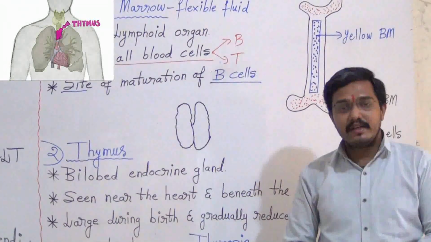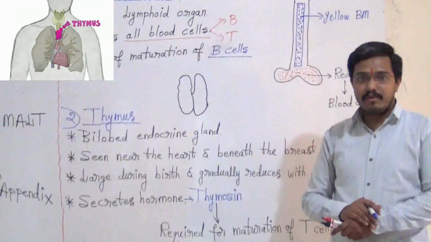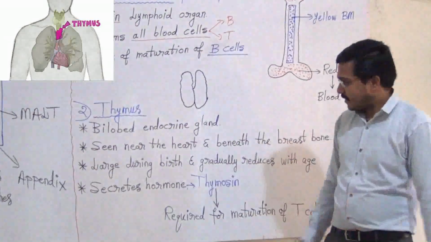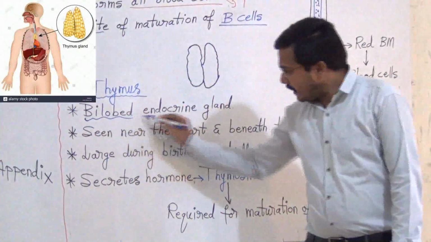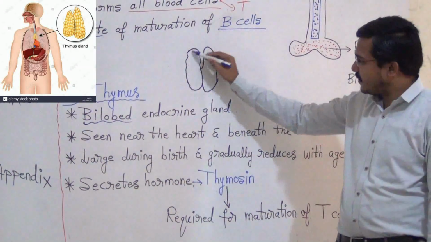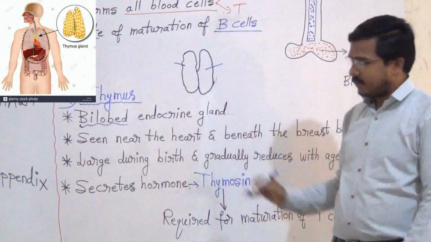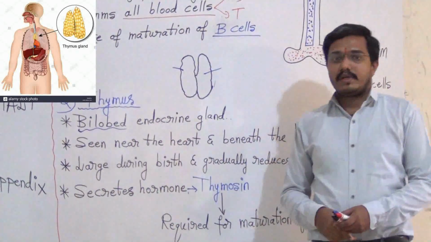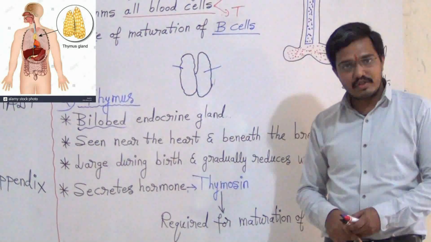Now, the second example is thymus. You have studied the thymus in first PUC, right? In endocrine glands, at that time you came across this thymus. See, thymus is a bilobed endocrine gland. Somewhat the thymus looks like this. This is one lobe and this is another lobe. There are two lobes in the thymus. That is why it is bilobed. Thymus secretes a hormone. Therefore, it is an endocrine gland.